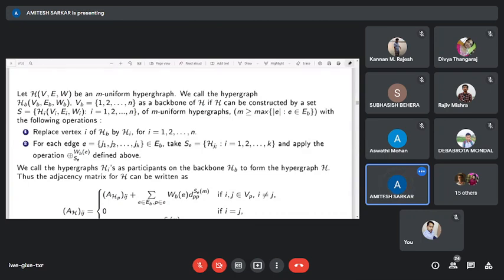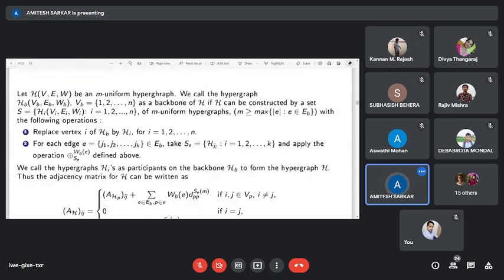We replace the vertex i of the backbone hypergraph HB by the hypergraph Hi, for i equals 1 to n, and for each edge e, suppose e equals {j1, j2, ..., jk} belonging to EB, the backbone hypergraph,